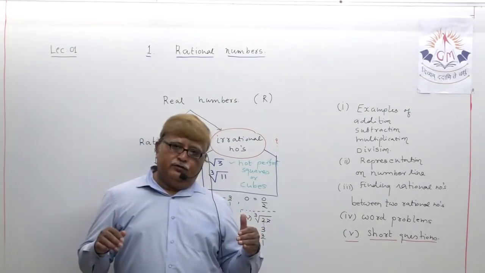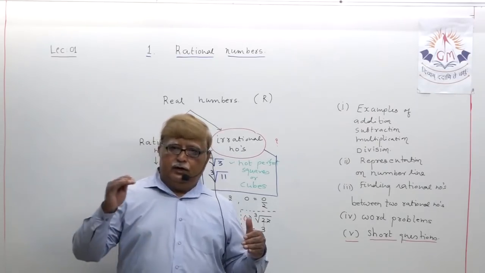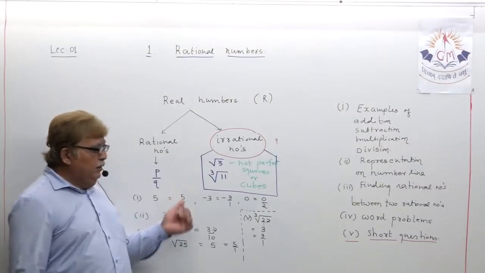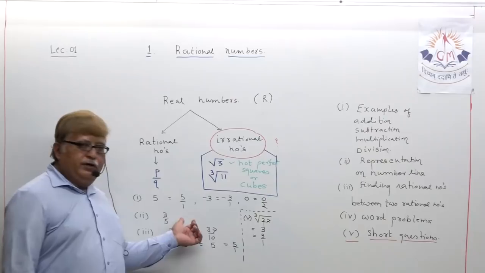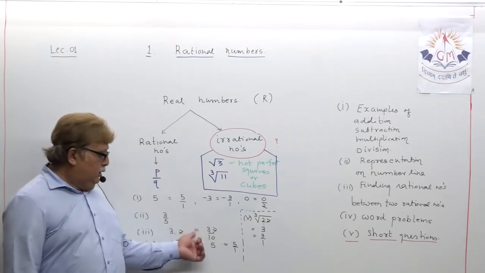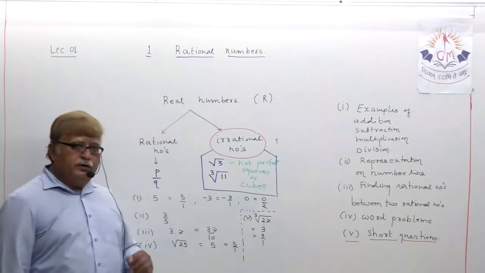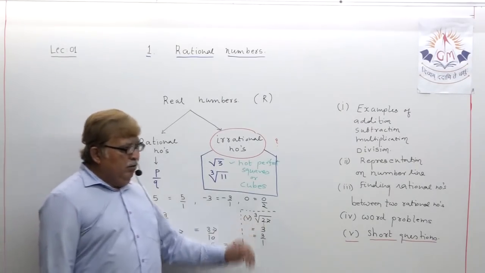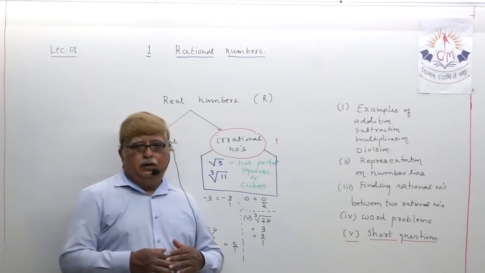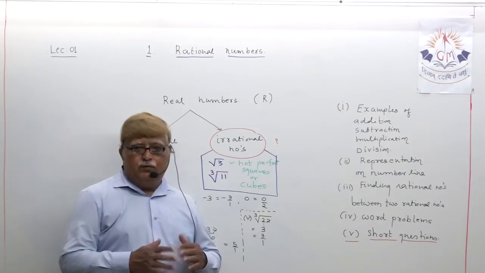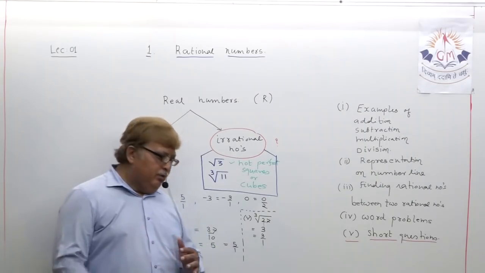What comes in rational you all know. Understand what I have just explained? All integers, all fractional numbers, all decimal fractions, all perfect square numbers, all perfect cube numbers can be termed as rational numbers.